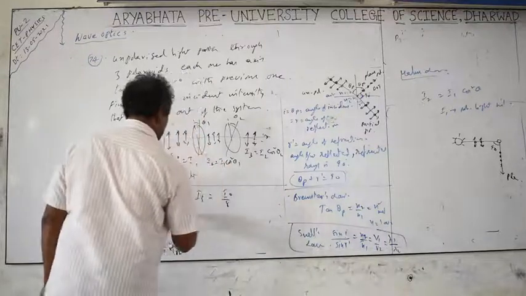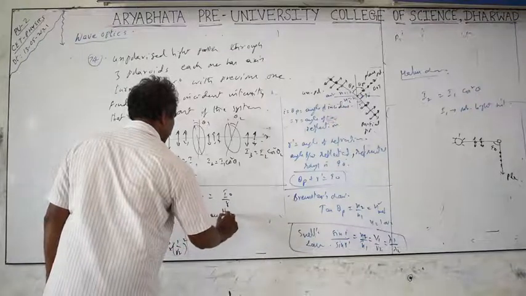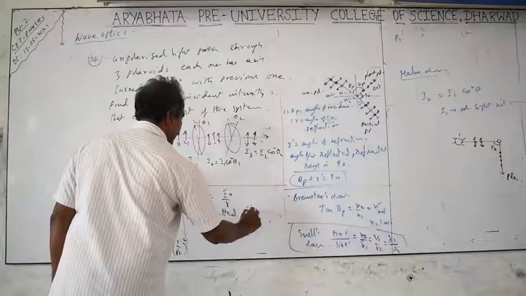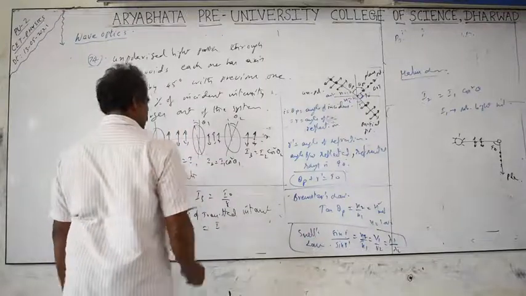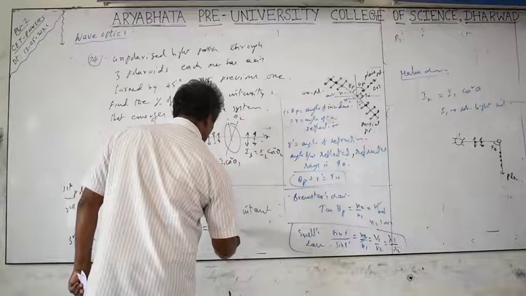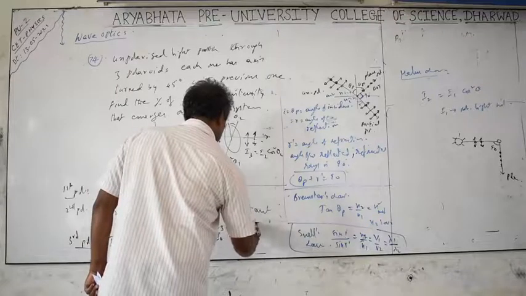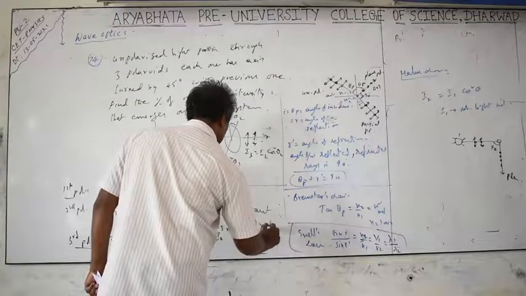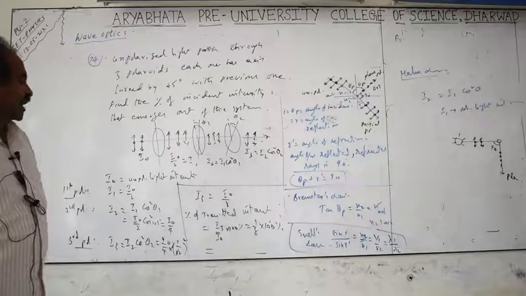What is asked is the percentage of transmitted intensity, which is output by input, I3 by I0 into 100%, which equals 1 by 8 into 100%, which is 100 by 8.